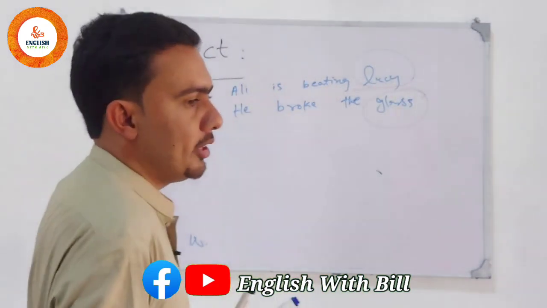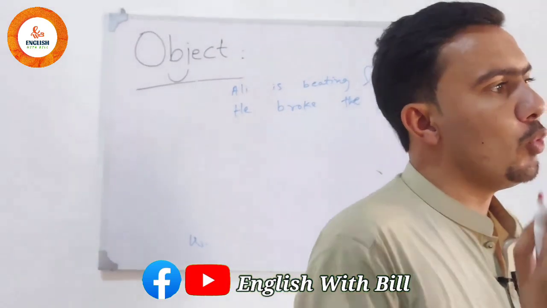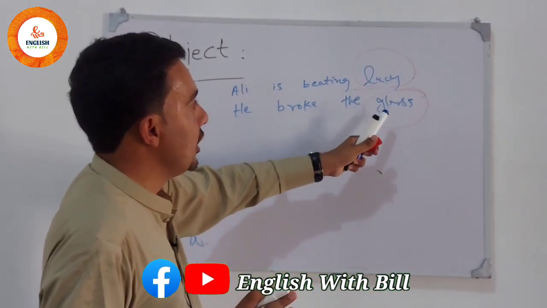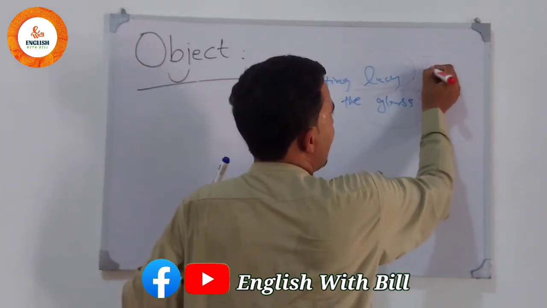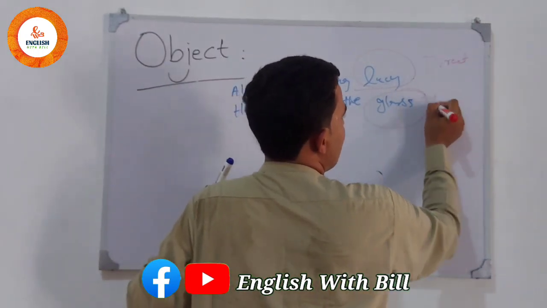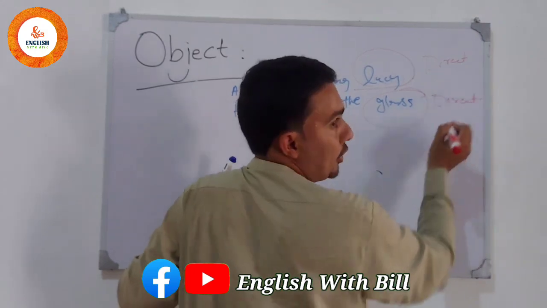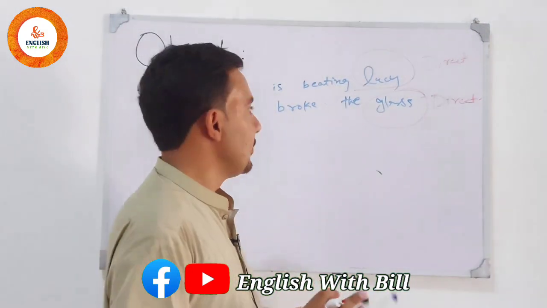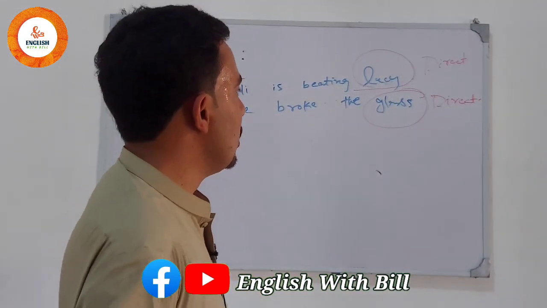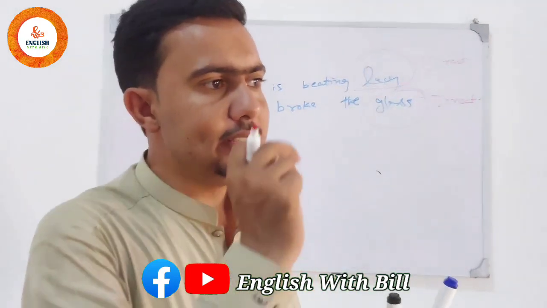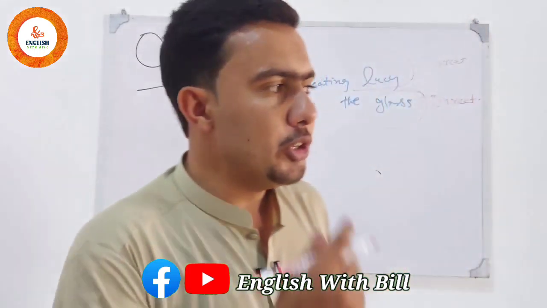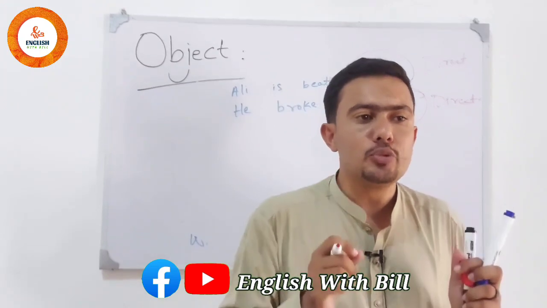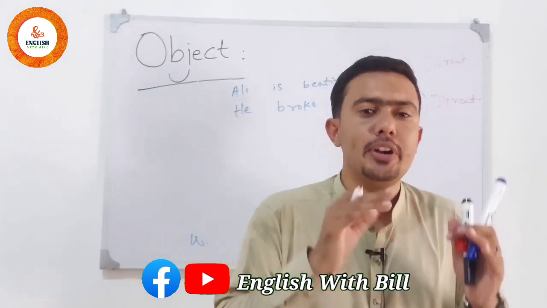Whether it's giving us the answer of whom or what doesn't matter. If we have only one object in the sentence, then it must be the direct object of that sentence. These are the direct objects of these sentences. So there is no indirect object in these sentences because there is only one object, and whenever we have one object in the sentence, it must be direct object, whatever it be.